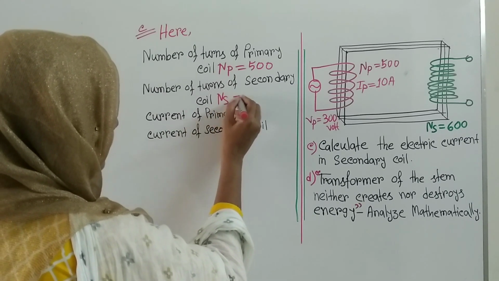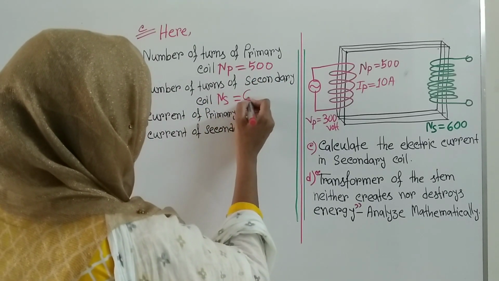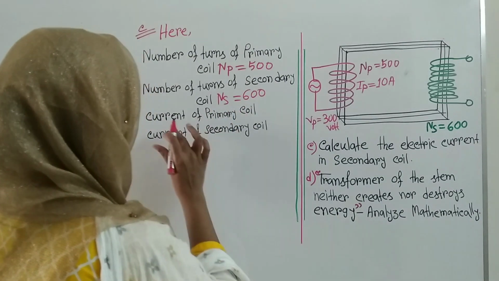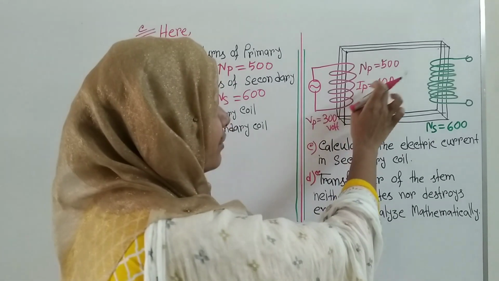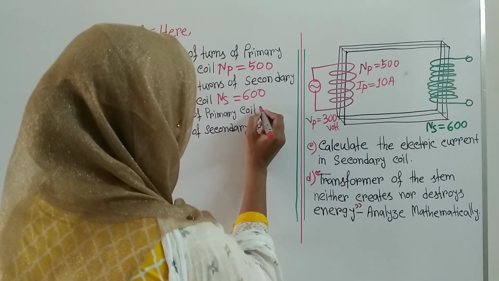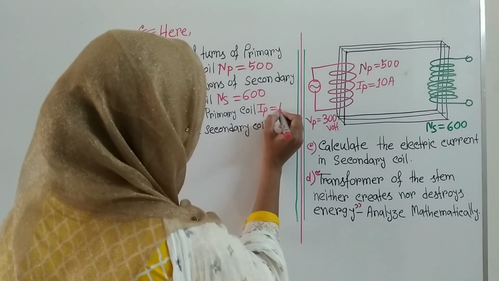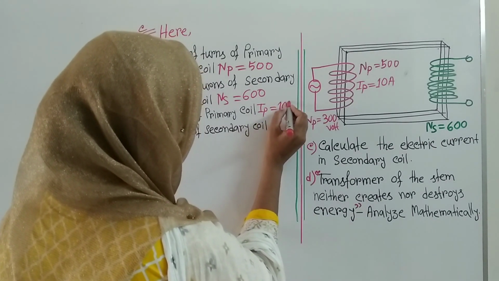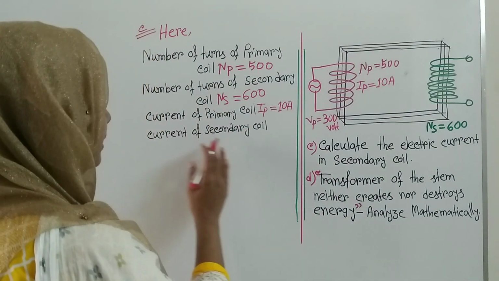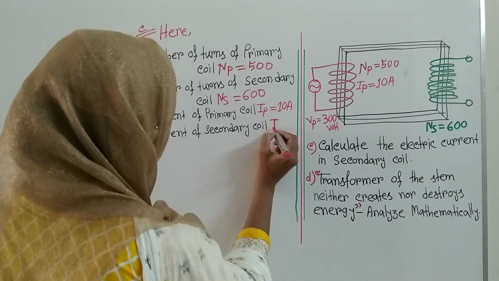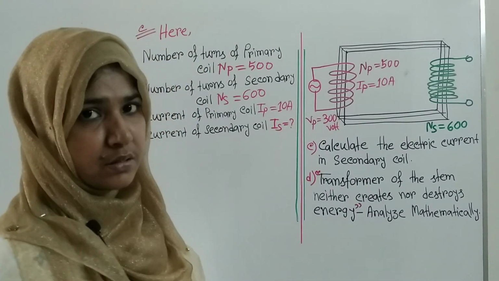That means the number of turns of secondary coil is 600. Now the current of primary coil, that is Ip, is given here 10 ampere. Ip is equal to 10 ampere, and we have to calculate the current of secondary coil, that means Is is equal to what?